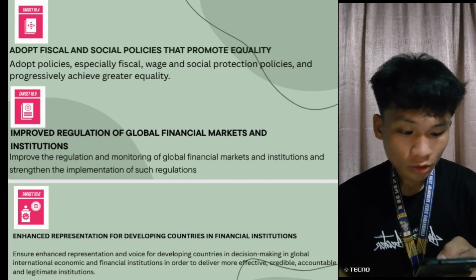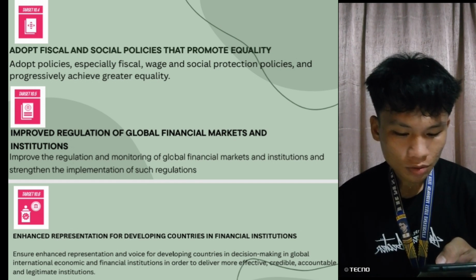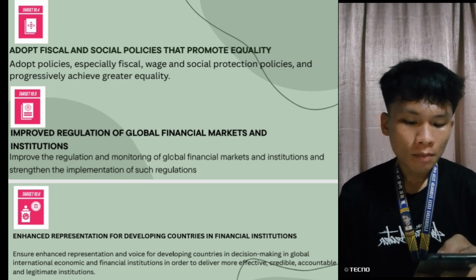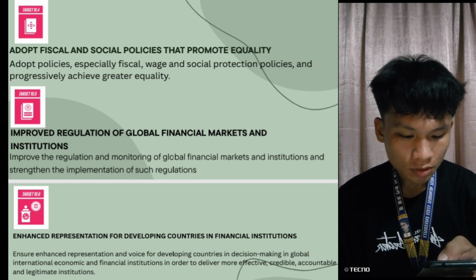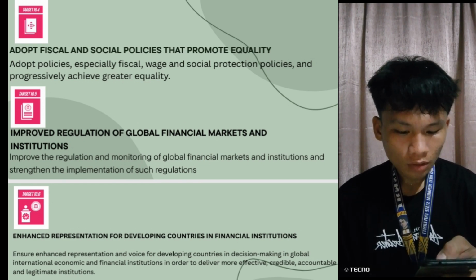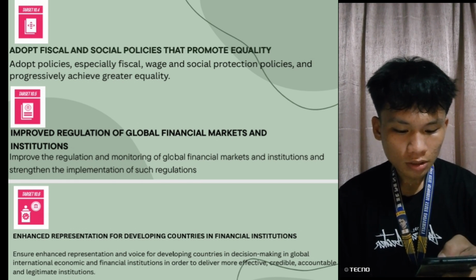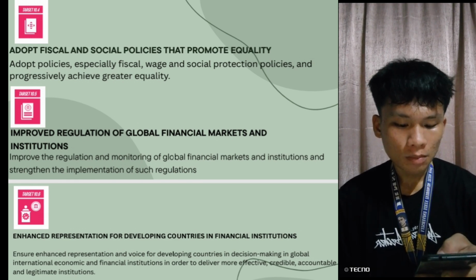Enhancing regulation and monitoring of global financial markets is crucial to maintaining stability and preventing financial crises. Strengthening these regulations involves enforcing stricter compliance measures, increasing transparency, and ensuring that institutions adhere to ethical financial practices.